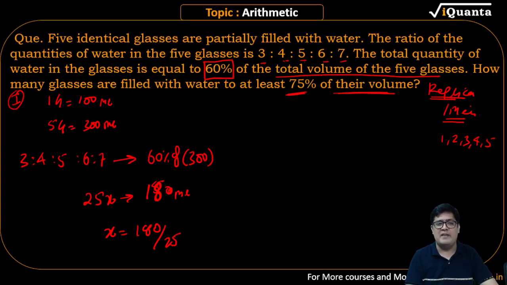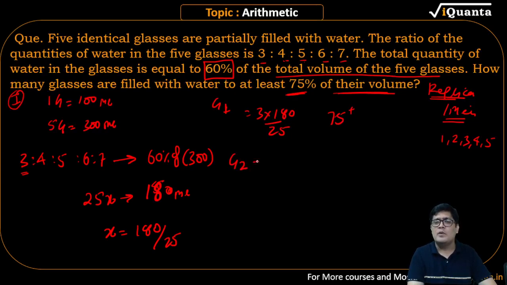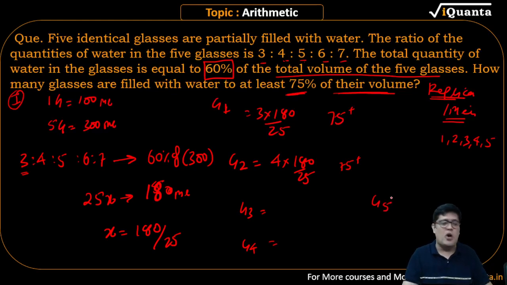75% से ऊपर कहाँ filled है. So what I will do is, if I want to know first glass में कितना filled है, this is the ratio 180 by 25. You multiply it with 3. 3 into 180 by 25. All you need to do is 75 से ऊपर है क्या? If yes, count it. नहीं है तो cross it. Glass 2 will be 4 into 180 by 25. अगर 75 से ऊपर है तो add it, otherwise remove this. Glass 3, glass 4, glass 5. This is the standard, the most common way people will think or will apply.